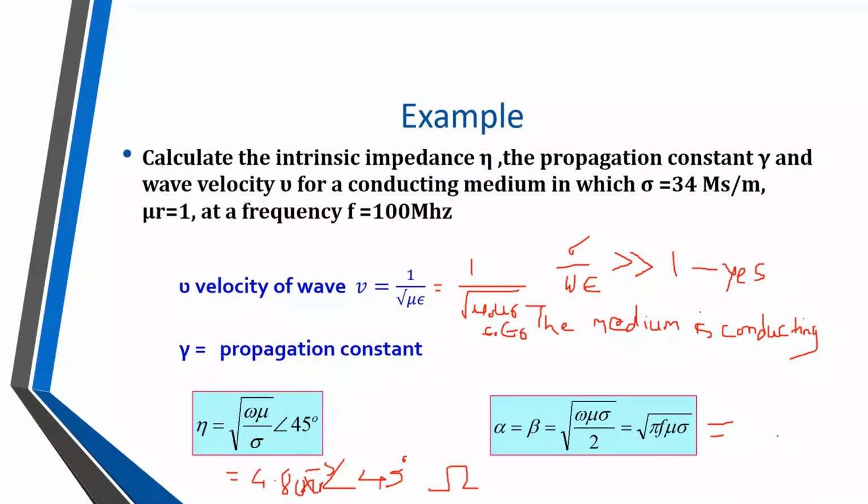It is not asked in the example, but we need the beta value or the gamma value. So for that we have to find out this alpha and beta.